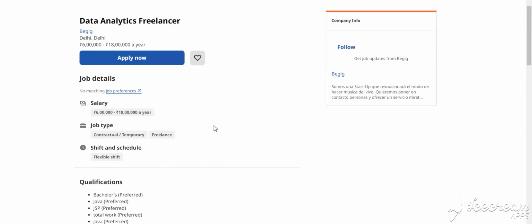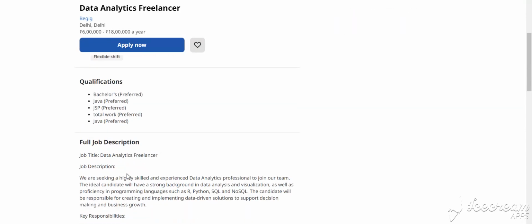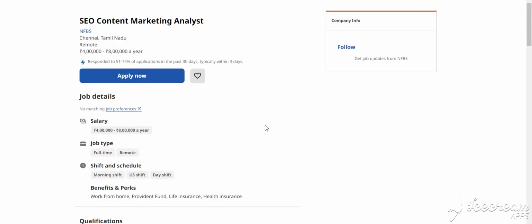Our next job is data analyst. This is for freelancers, and the salary is 6 LPA to 18 LPA per year. This is a contract, temporary-basis freelance job. It means if you have good knowledge then you can apply for it. Skills required are Java, JSP and all. How to apply for this job: you simply click Apply Now and fill in the details.